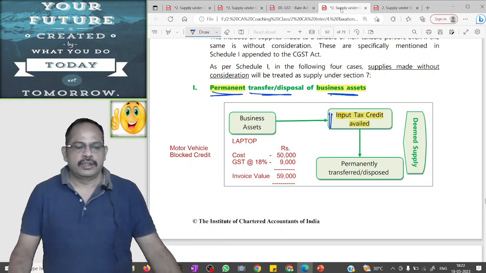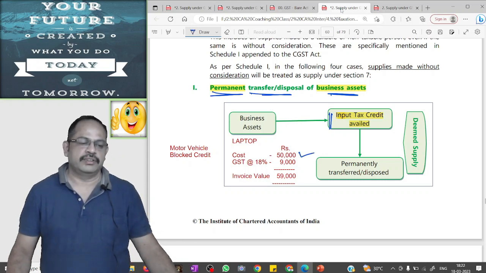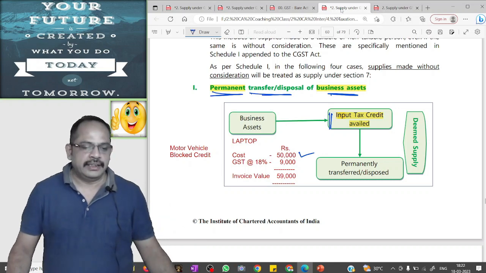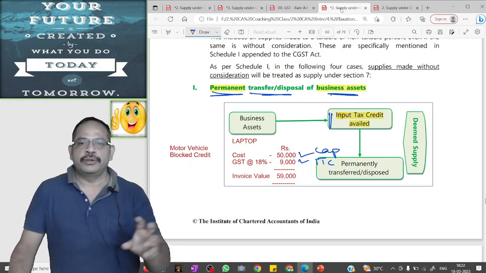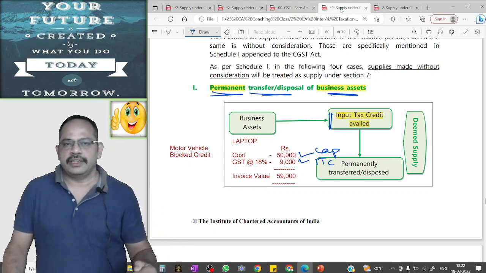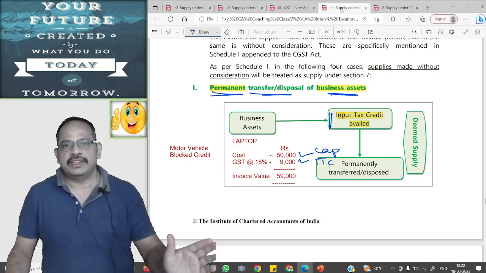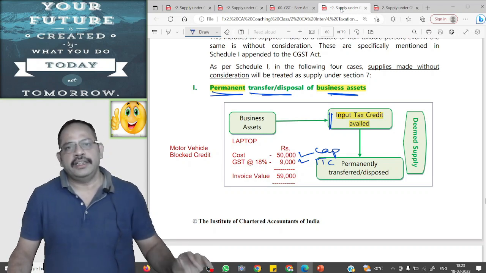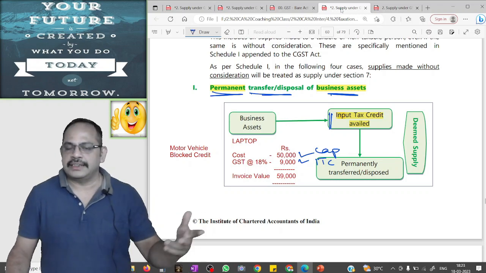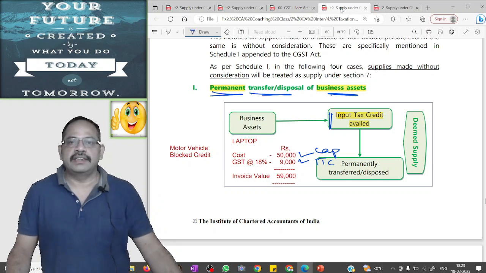Scenario 2. Suppose the supplier purchased the laptop and capitalized the cost of that laptop, rupees 50,000, and the GST portion he took as ITC. He claimed depreciation on the cost of 50,000 rupees year after year. At the end of the second year, he transferred this laptop to a charitable institution for free of cost or without consideration, or he threw this laptop into a dustbin, as the case may be. In either case, it is a supply, it is a taxable event, and GST will be attracted.